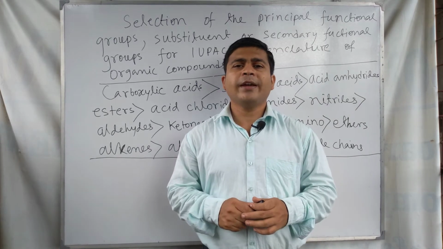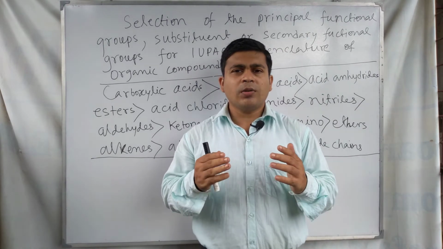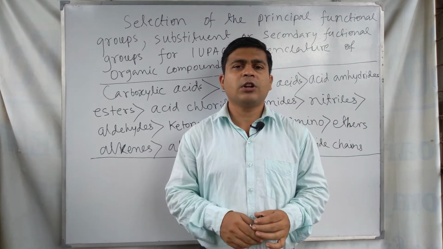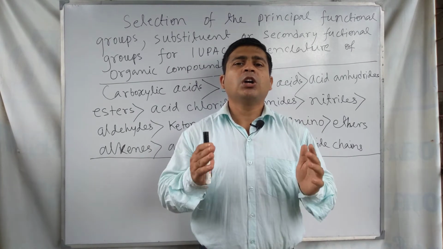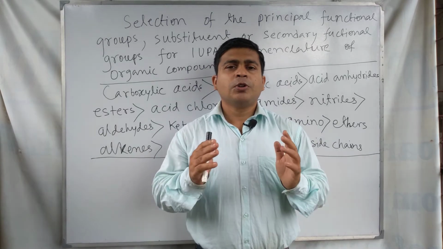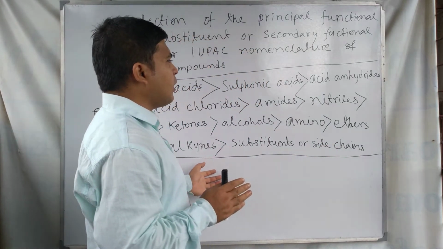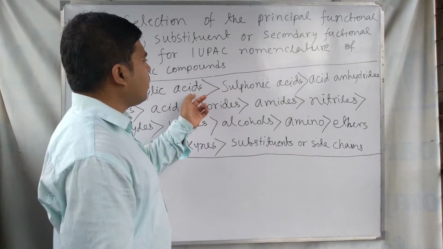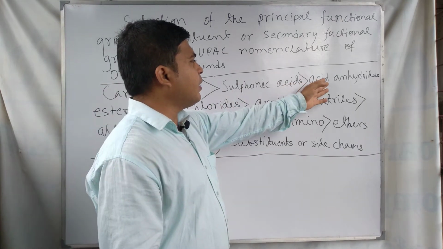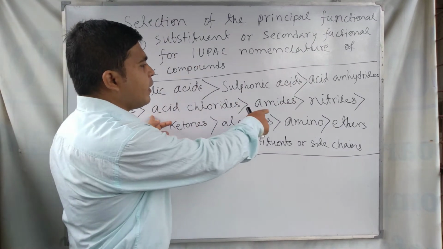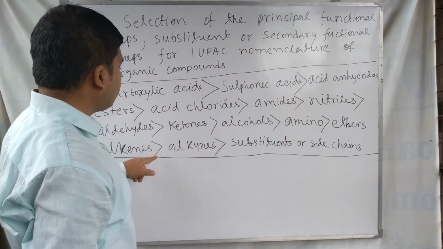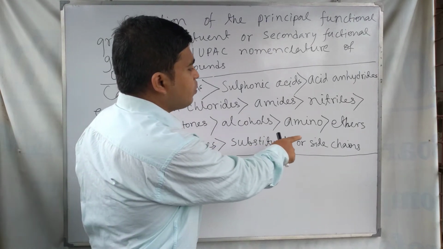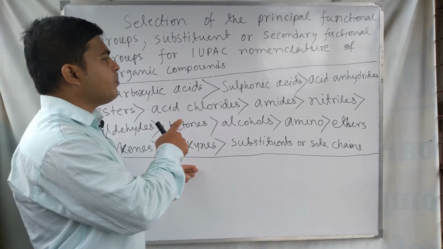So in this video we make a clear concept about the selection of the main functional group or principal functional group, and what the substituents or secondary functional groups are. See here, I am writing an order. The carboxylic acid is in the highest position of this order, then sulfonic acid, acid anhydride, ester, acid chloride, amides, nitriles, aldehyde, ketones, alcohol, amines, ether, alkenes, alkynes, and substituents or side chains. So this is the order.